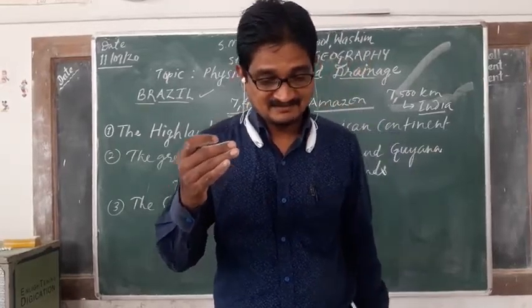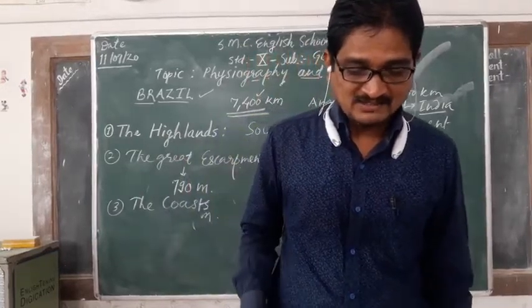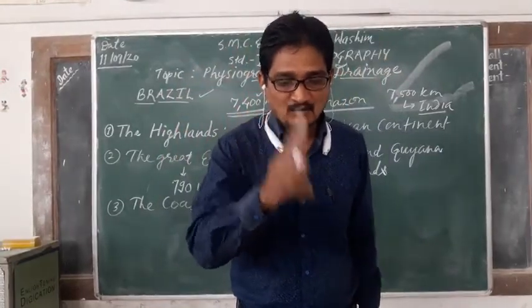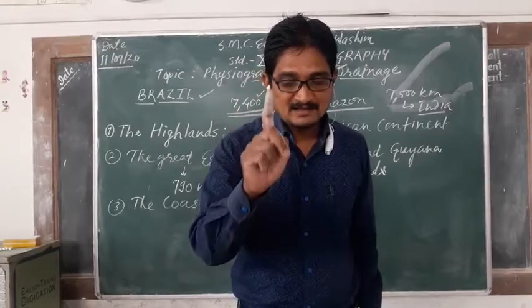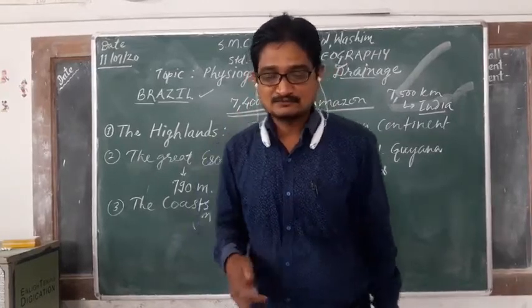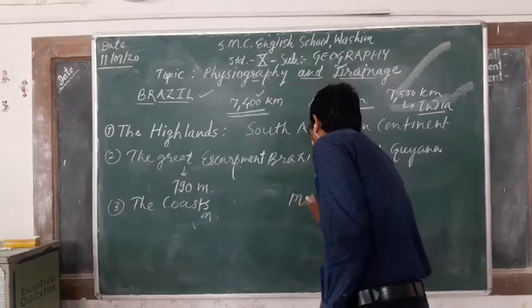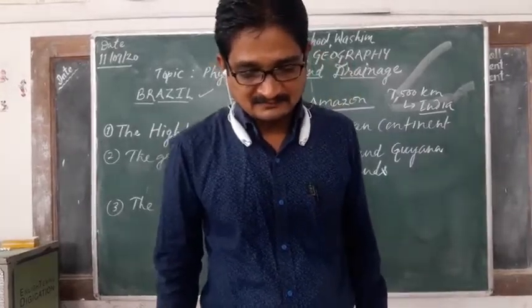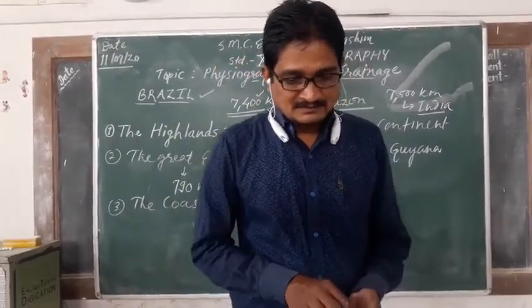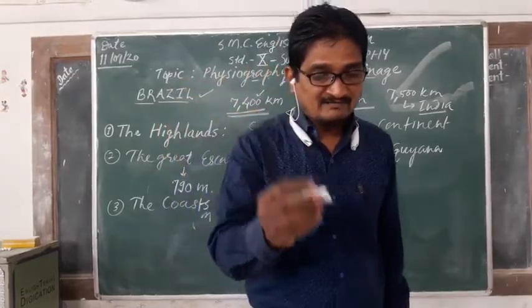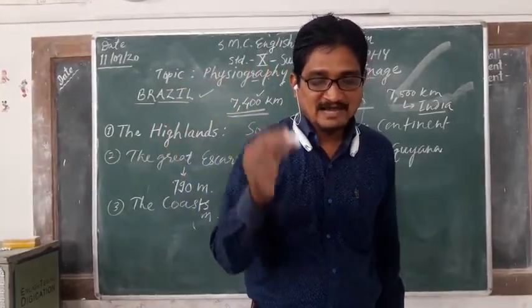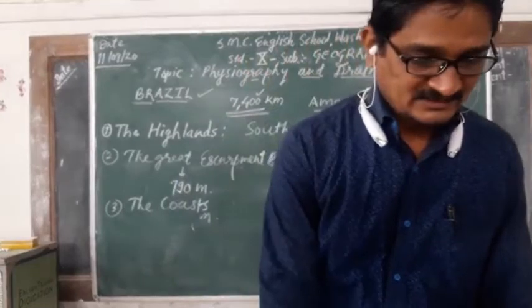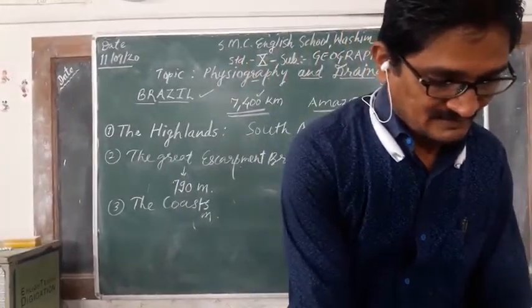See again this point. On this coast lie the Marajo Island and São Marcos Bays. Marajo is a large coastal island located between the mouths of river Amazon and river Tocantins.